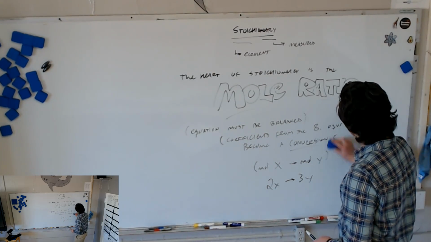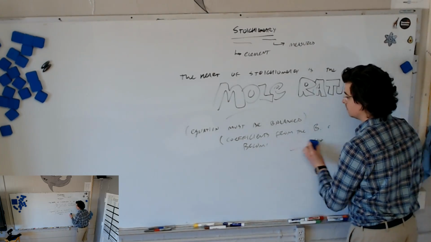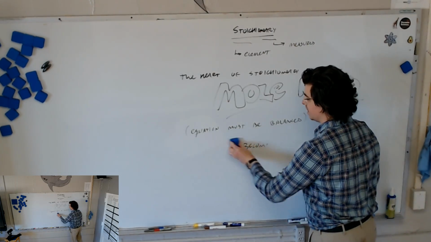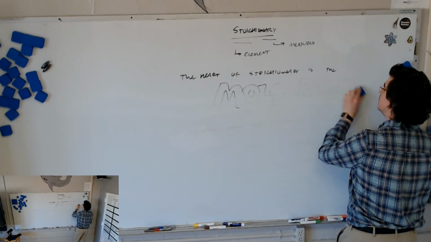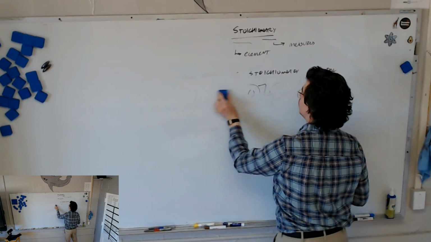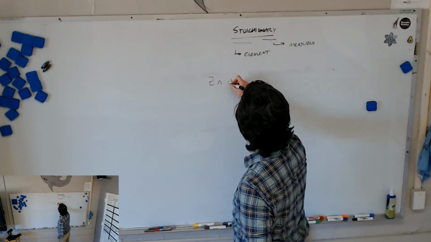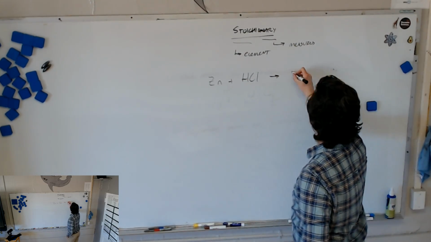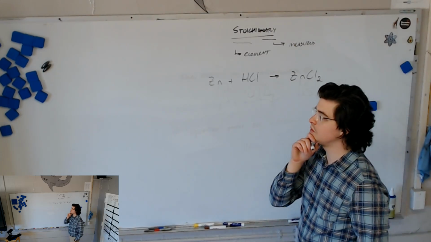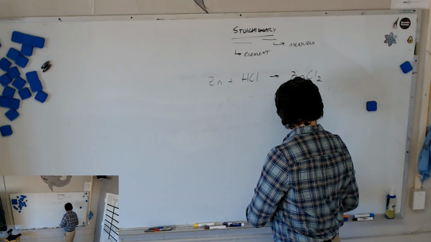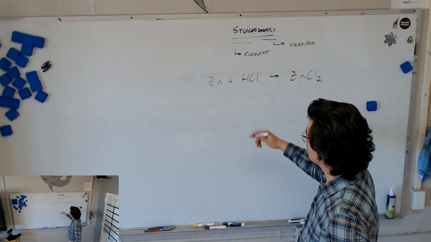Okay. Write down the equation: zinc, Zn, plus hydrochloric acid yields zinc chloride. Zinc plus hydrochloric acid yields zinc chloride. No, don't do it yet, because we're going to do it together. Zinc plus hydrochloric acid yields zinc chloride. This is a fine equation, but we need to have a question.